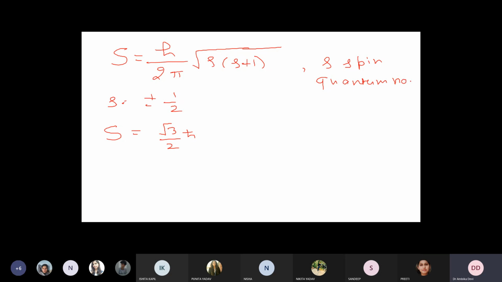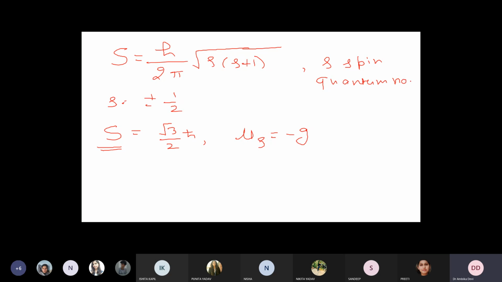Okay, so this is the spin angular momentum, and the magnetic moment generated due to this spin angular momentum of the electron is given by mu s is equal to minus g. All these derivations you have done in atomic and molecular physics. You have done the magnetic moment, you have studied the quantum numbers, and the momentum generated due to various quantum numbers, right?